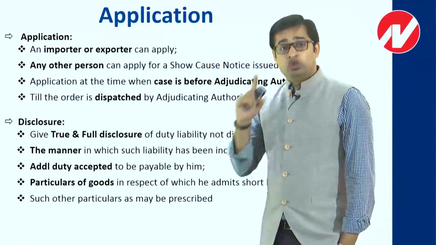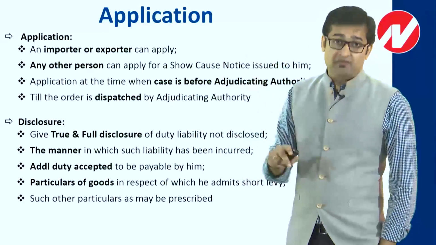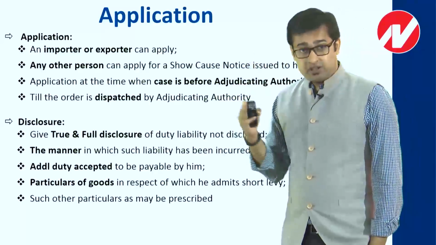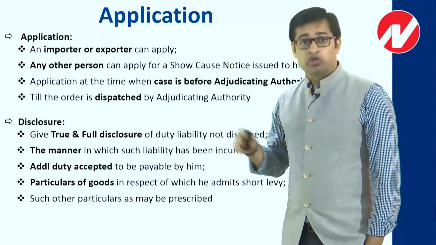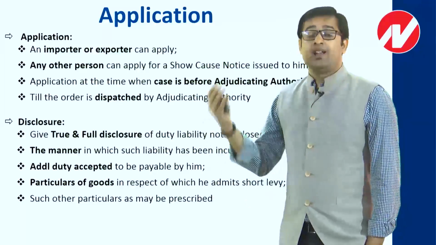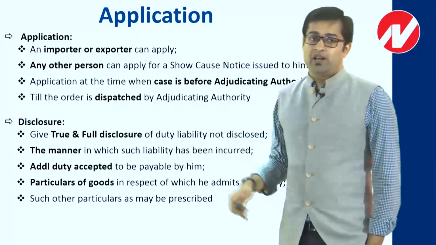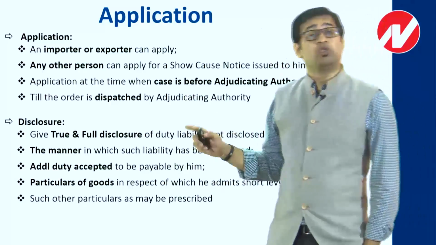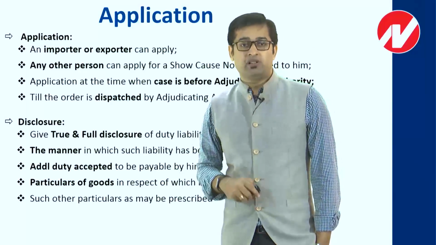Number one is you have to give true and full disclosure. Number two is the manner in which you have derived it. Number three is the additional duty that you are accepting. Number four, you give the particulars of goods. And number five, such other particulars as may be prescribed. So these are the disclosures which you are supposed to give when you apply to the authority called Settlement Commission.